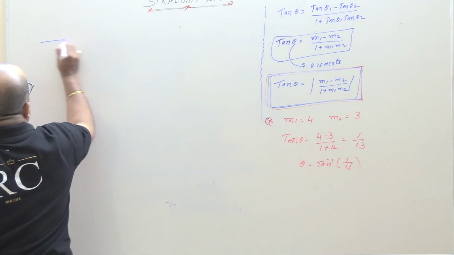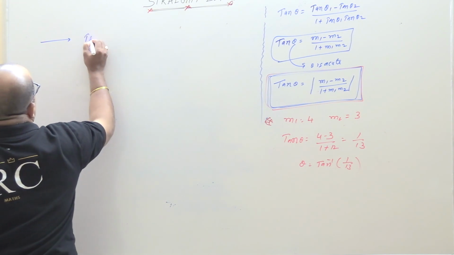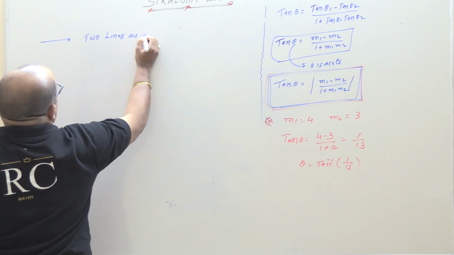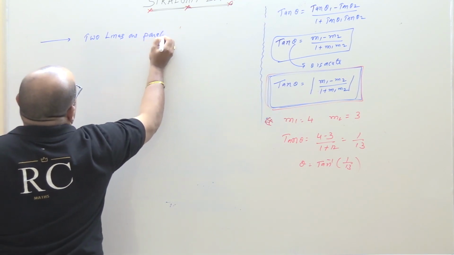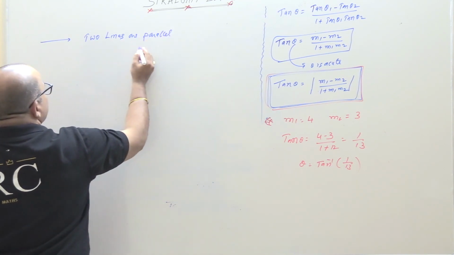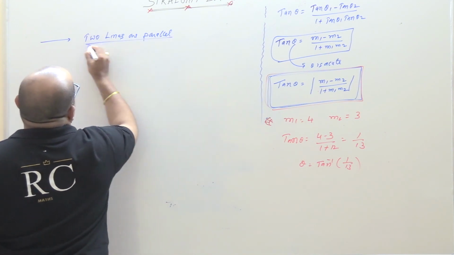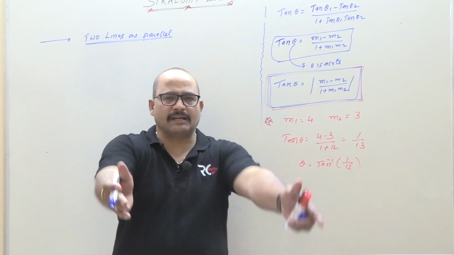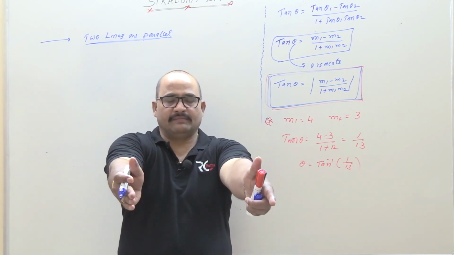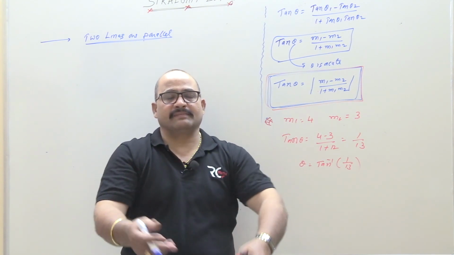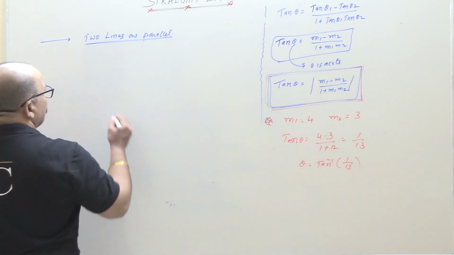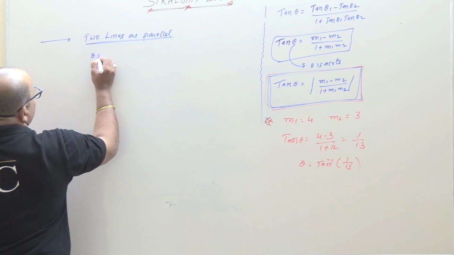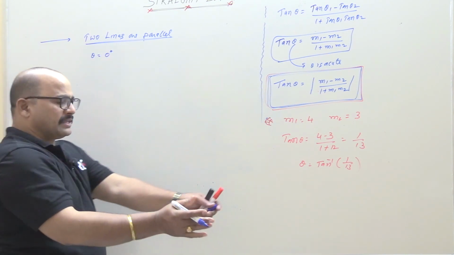Number 1. Two lines are parallel. Now students, what is the condition when two lines are parallel, like the railway track? Most important: if two lines are parallel, then theta must be 0 degrees. The angle between two lines is 0.